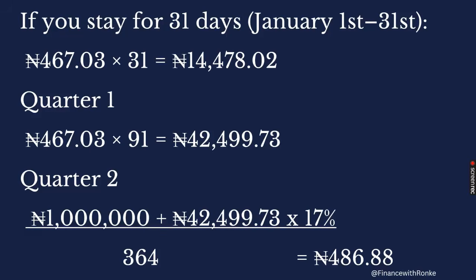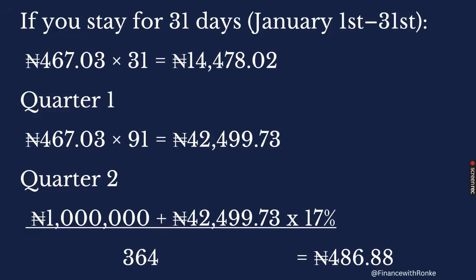Then if you now look at it for a quarter, which is 90 days, 91 days, as the case may be, so you have 42,999.73. So let's assume that you are accumulating every quarter, just for simplicity's sake, so that we don't just use ambiguous figures and you get confused. Let's assume that you are compounding every quarter, and the last quarter is March, the last day in March. So by the 1st of April, your interest that you have earned for the first quarter, January to March, which is 42,009.73, will be added to your initial 1 million naira.